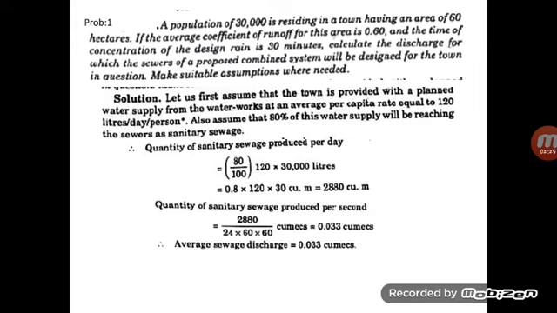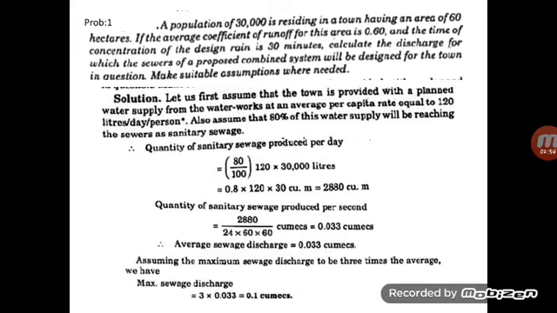Then the quantity of sanitary sewage per second: the previous answer is in cubic meters per day, and now we convert it into cubic meters per second. For that we divide 2880 by 24 into 60 into 60. We get the value in cubic meters per second. The average sewage discharge is 0.033 cubic meters per second.